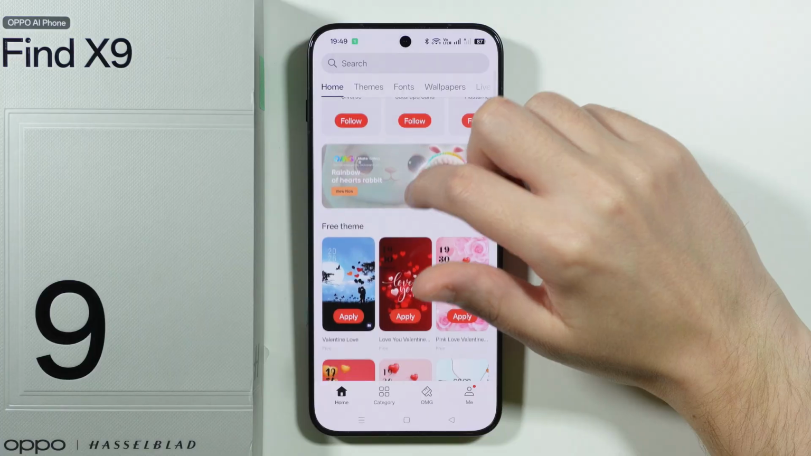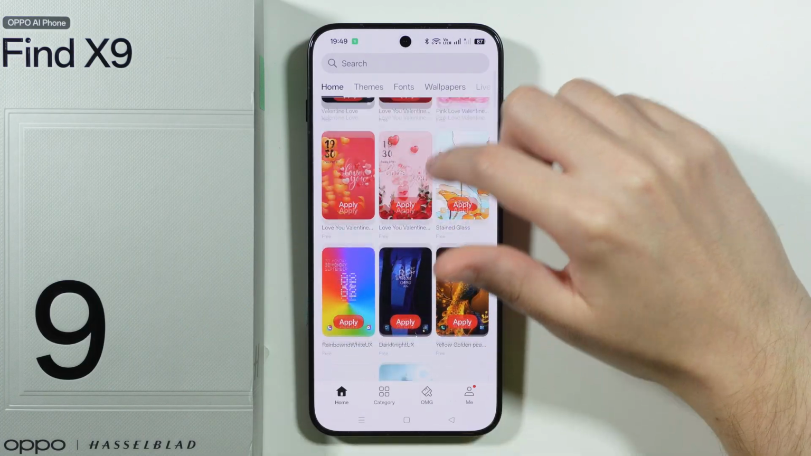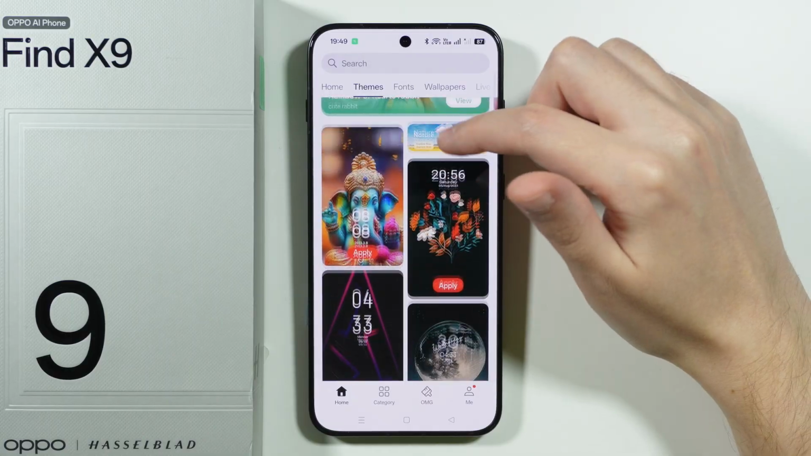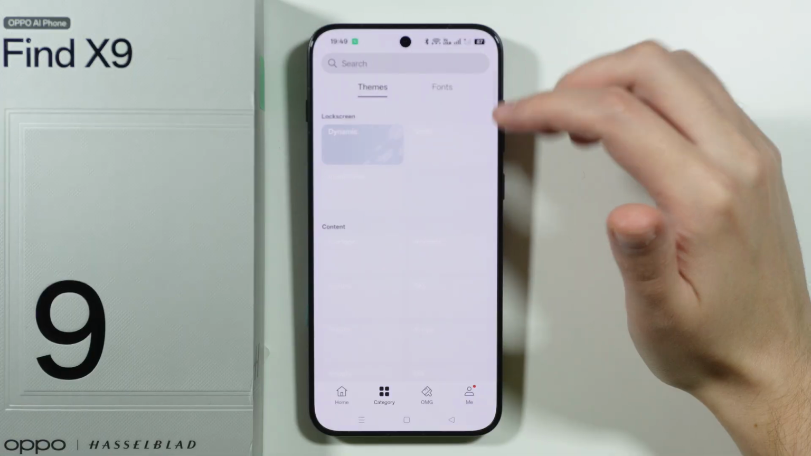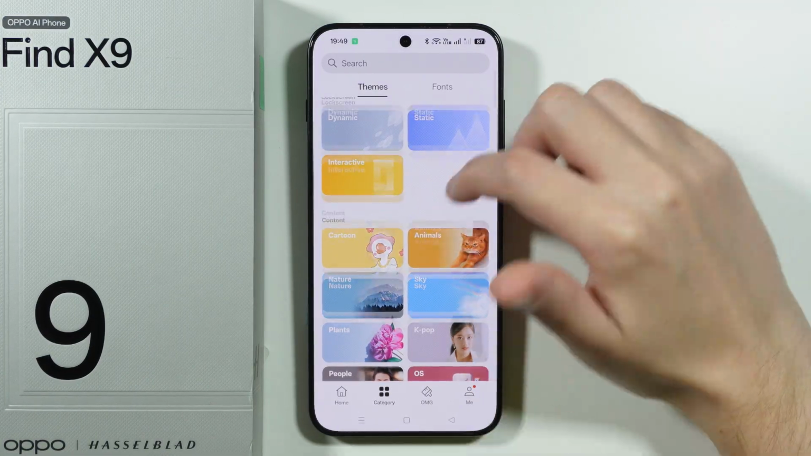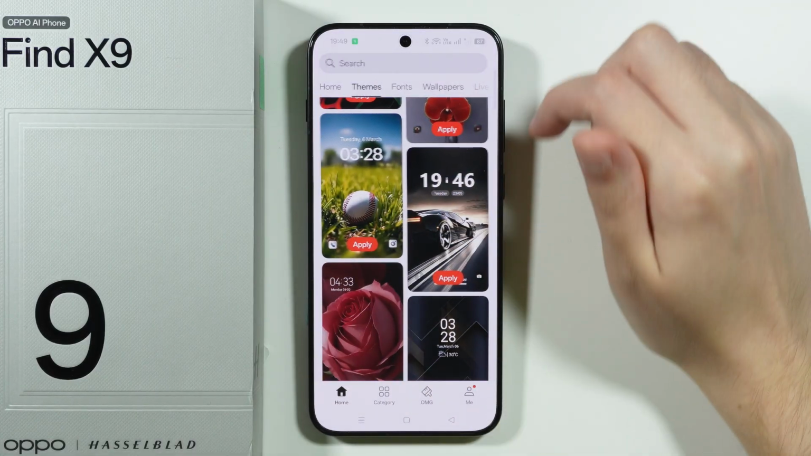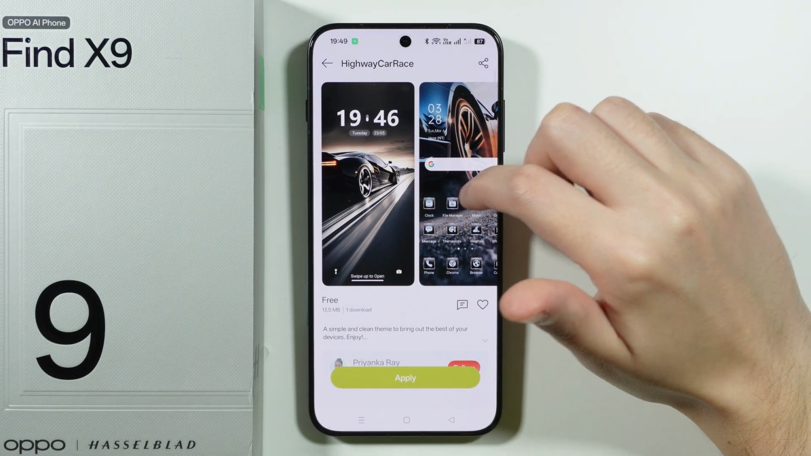And now in here we should be able to find some free themes if you just scroll down in the home section, or you can just go to themes over here in order to try to find a theme for yourself. You can also go through categories, of course, in order to try to find something specific. So in my case, let's say that I'm gonna try to use this theme over here.